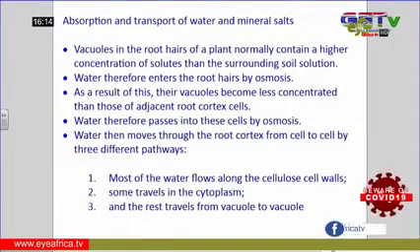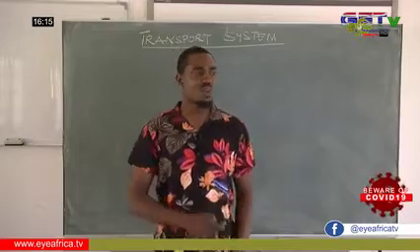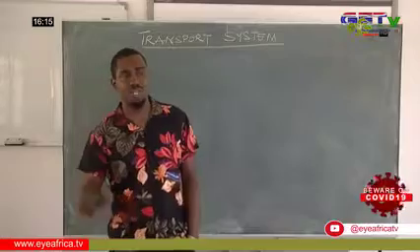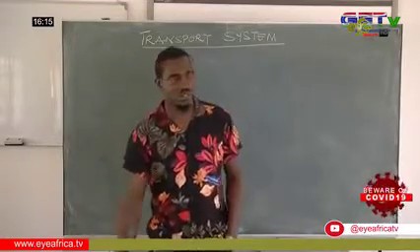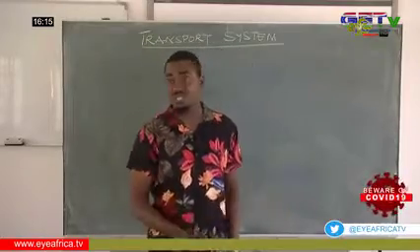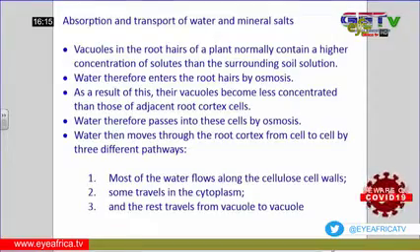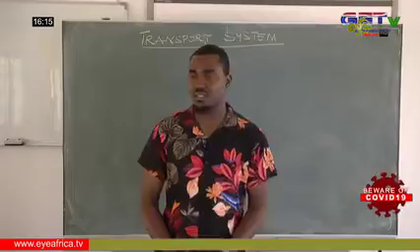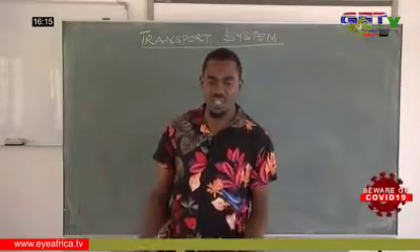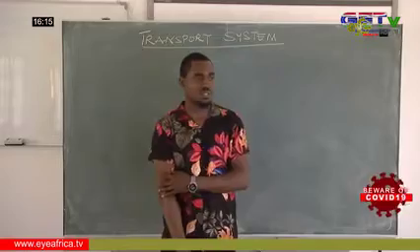So now we have the absorption and transportation of water and mineral salts in the plant. The vacuoles in the roots of the plant normally contain a higher concentration of solute than the surrounding solution. The water then enters the root hair by osmosis, the movement of water molecules, as I've explained earlier. As a result of this, the vacuoles become less concentrated than the adjacent root cortex cells. Then the water passes into the cell by osmosis.